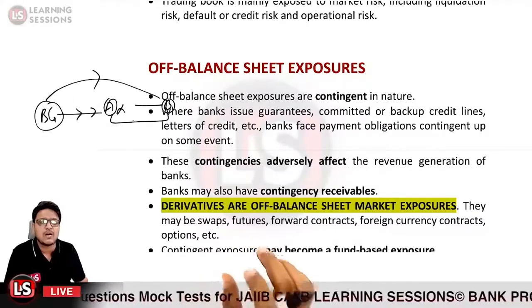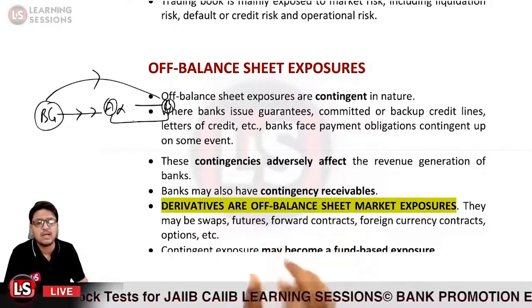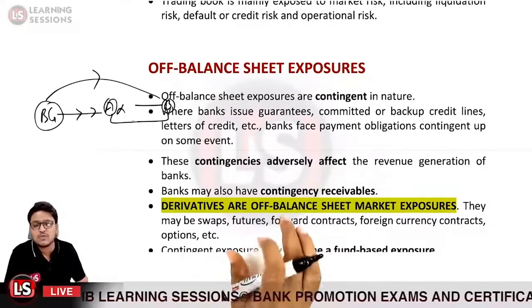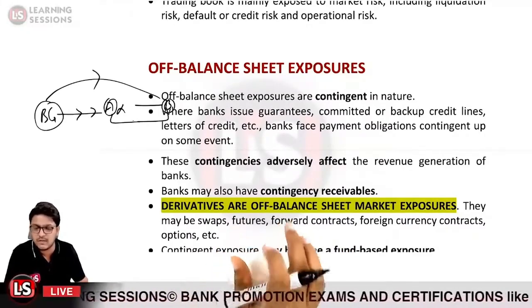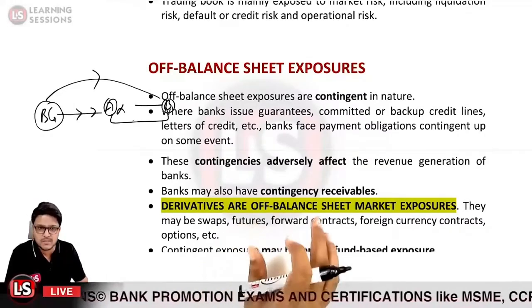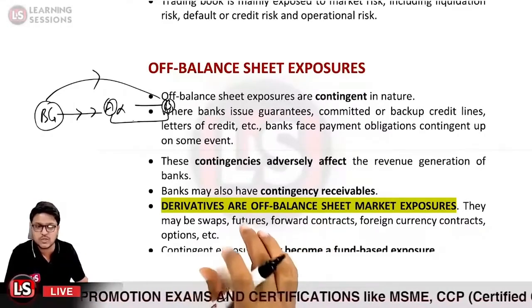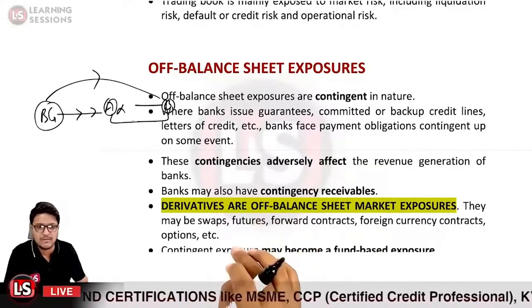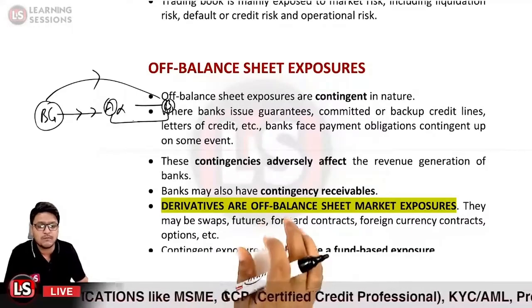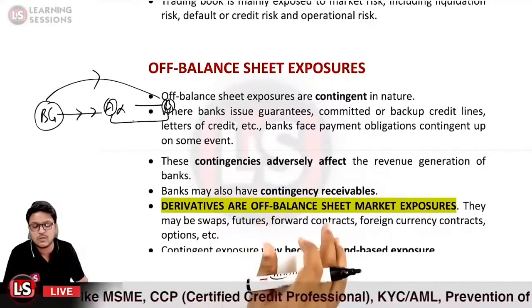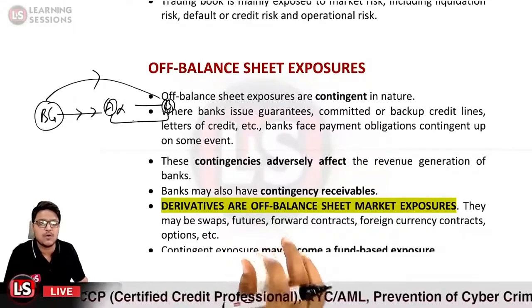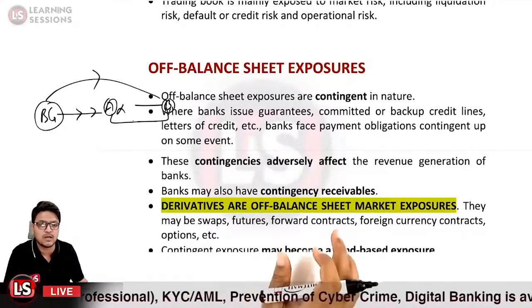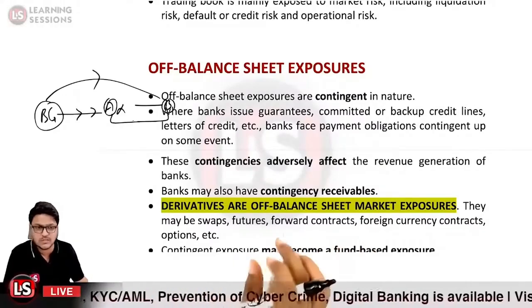Okay, so derivatives are off balance sheet market exposures. They may be swaps, futures, forward contracts. Whatsoever derivatives you are holding for trading purposes or for hedging your exposures, those are related to the trading book. But when the derivatives are held till maturity, those would be considered part of the off balance sheet exposures. So these may be swaps, futures, forward contracts, foreign currency contracts, options, etc.